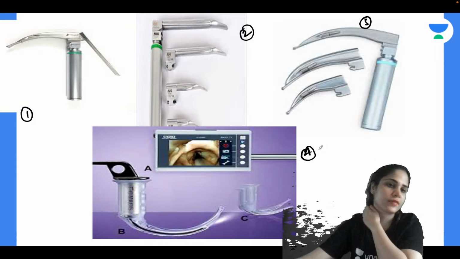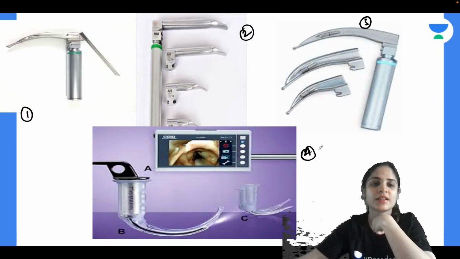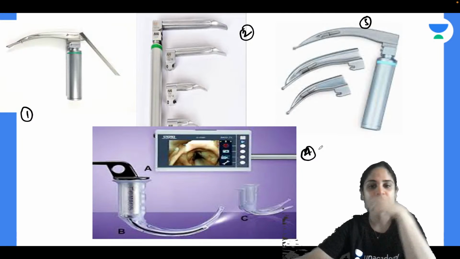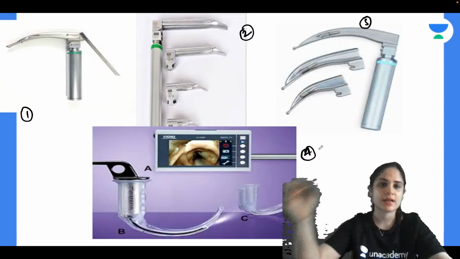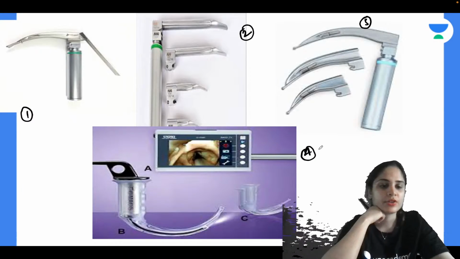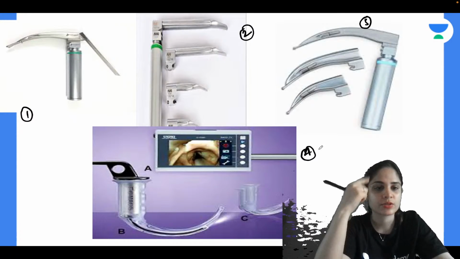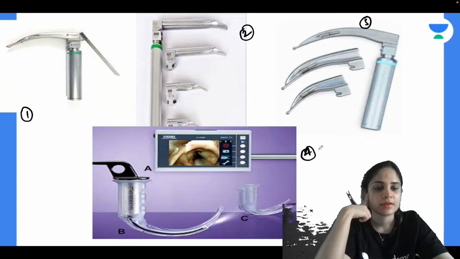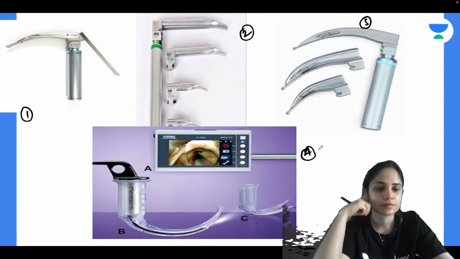It's not for easy insertion, but it's for insertion of the endotracheal tube. If you want to intubate a patient, first you have to do a laryngoscopy. You have to pull the epiglottis up and look at the vocal cords and put the tube. So to lift the epiglottis and visualize the vocal cords, you need a laryngoscope. Tell me the names of each of these laryngoscopes.